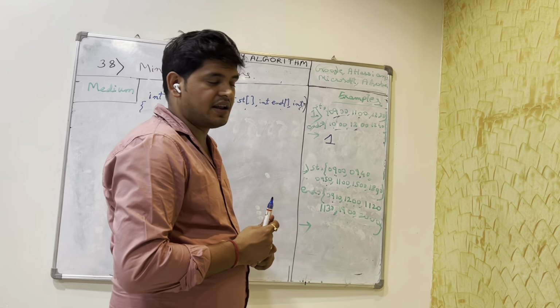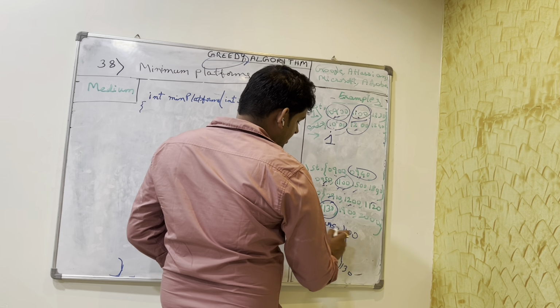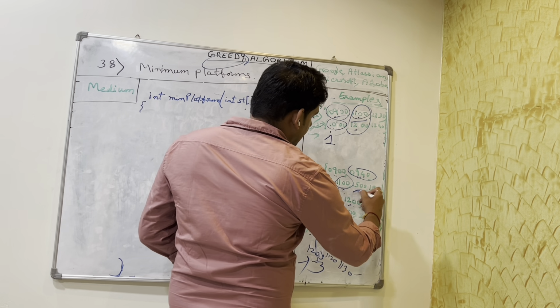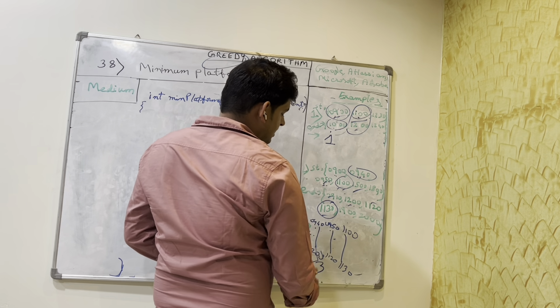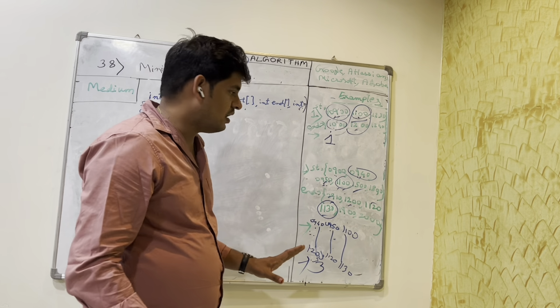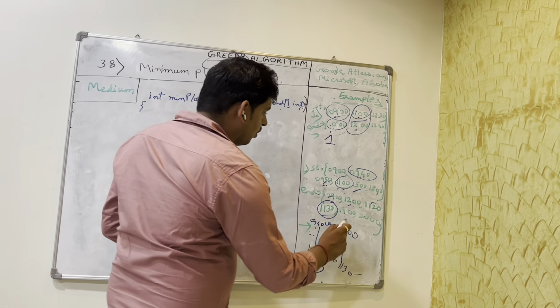You need to observe this: if the 9:40 to 12 train has come, these three trains are now occupied, and we see that another train comes at 3. This can come at any of these, right? Because those trains are gone now. Though 3 to 7 and 6 to 8 are overlapping, we already have the 3 platforms that we needed at this time, so this can be adjusted.